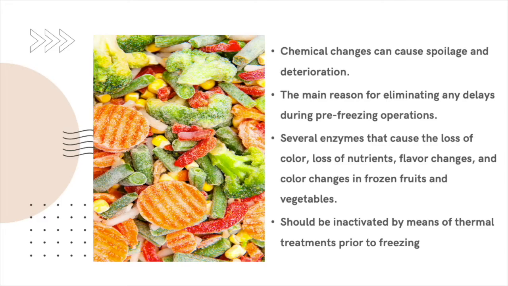Today I will explain about the chemical aspect in fruits and vegetables. All vegetables and fresh fruits have chemical changes that can cause spoilage and deterioration after harvesting. The main reason is to eliminate any delay during pre-freezing operation. There are several enzymes in vegetables and fruits that can cause loss of color, nutrients and flavor change. They should be inactivated by means of thermal treatment prior to freezing.